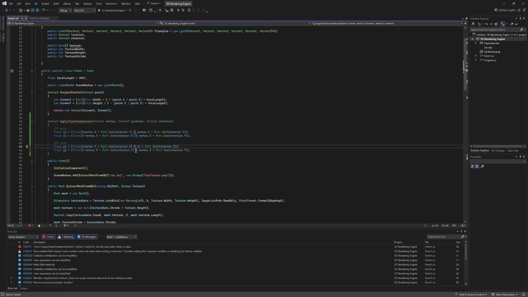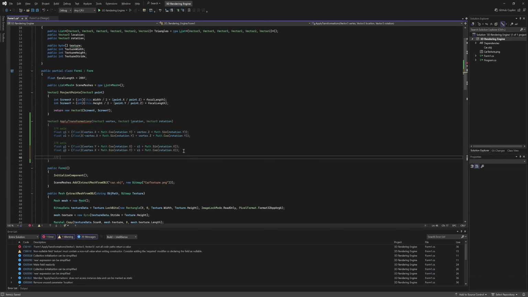We'll also change this addition to subtraction. On the second line we'll remove this negative, change this to z1, and this last one to x. And that's it for x-axis rotation.